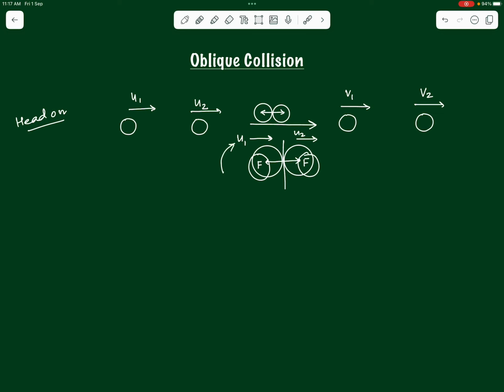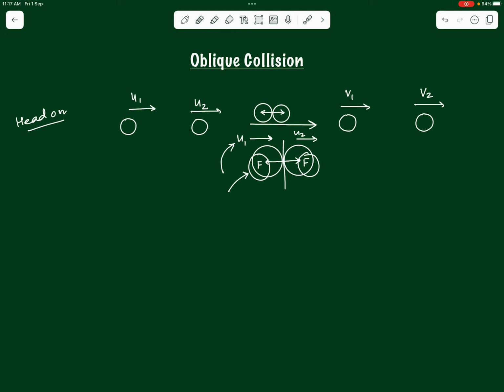They can either increase the speed or decrease the speed. They cannot change the direction, because the force itself is acting in the direction of the velocity. So the acceleration is in the direction or just opposite to the direction of velocity, and the only thing it can change is the magnitude of velocity.